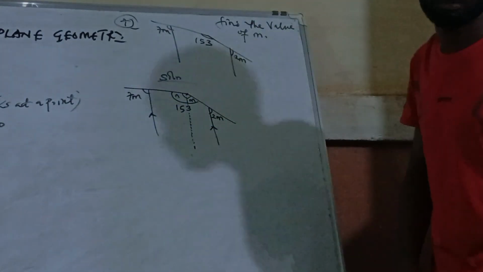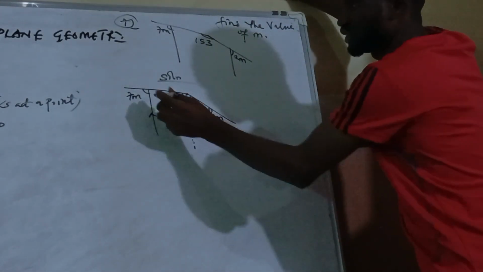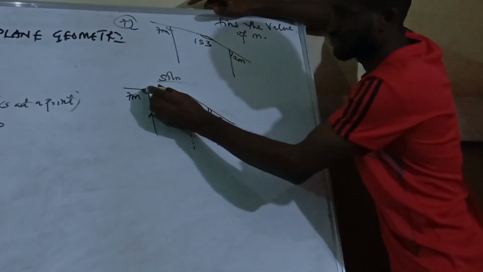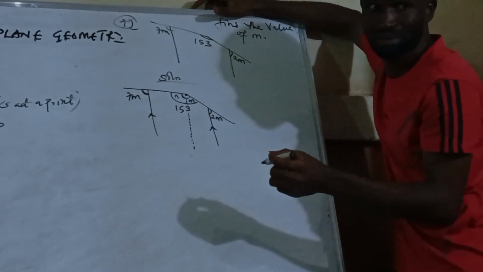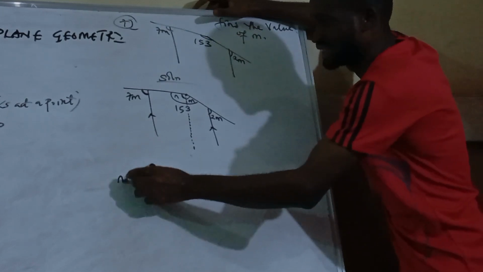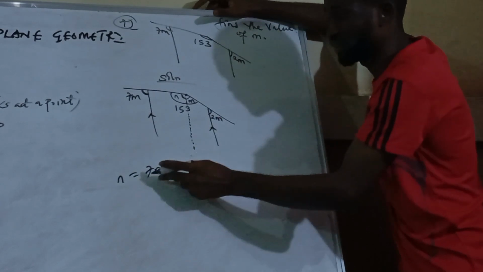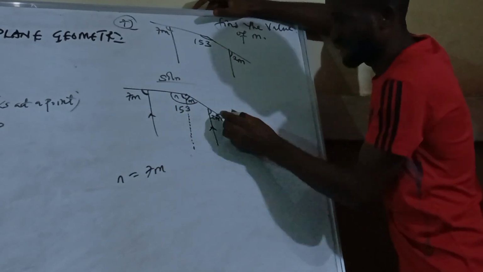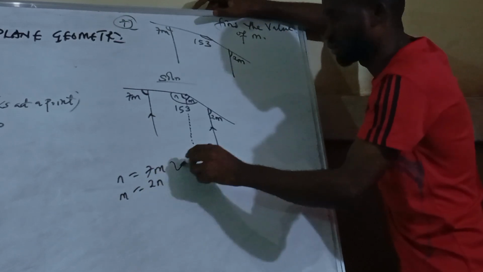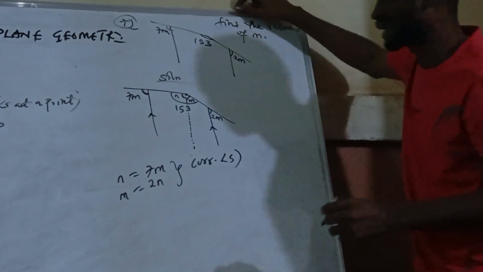Now when you check it, this one is open. If you take the structure this way, here is up and here is up. Now you know what we mean by up and up? When we did corresponding angles, that means N is 7M. What is my reason? Then this one is down and this one is also down. So that means M is 2N. The reason is that they are corresponding angles.